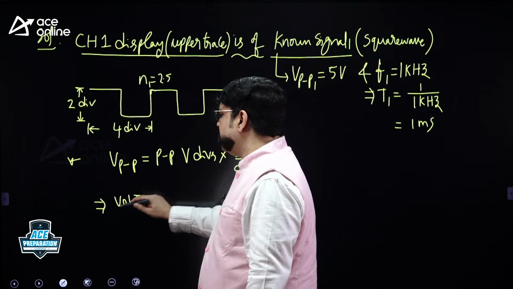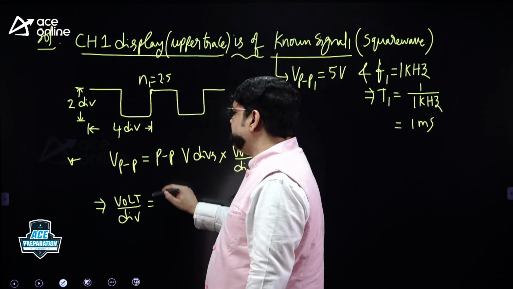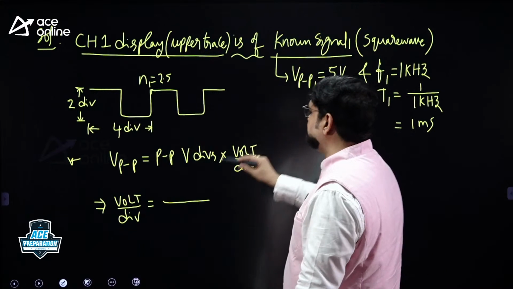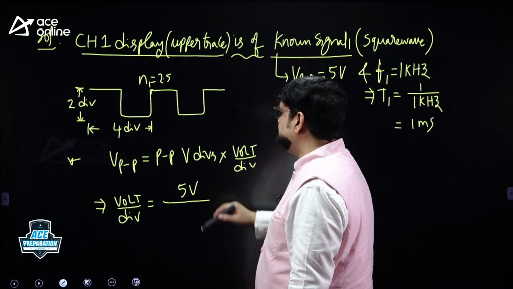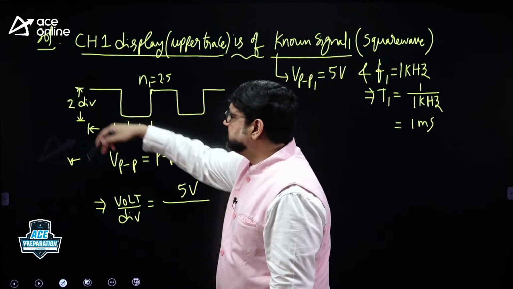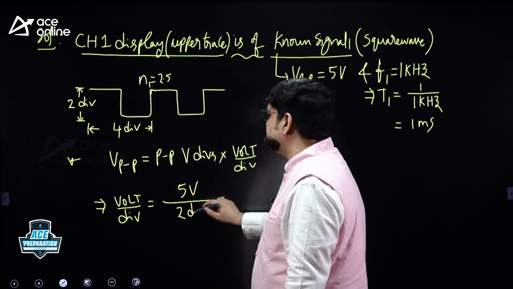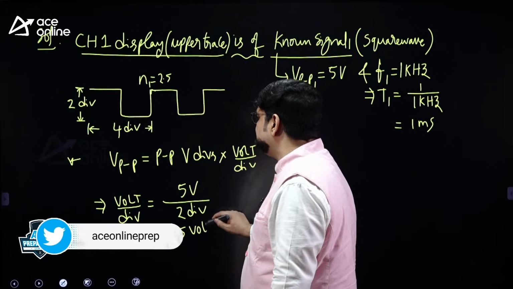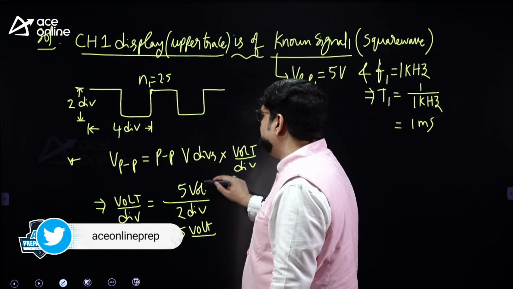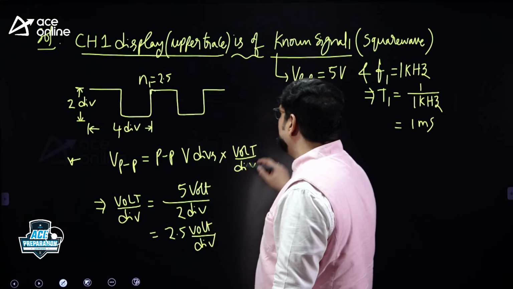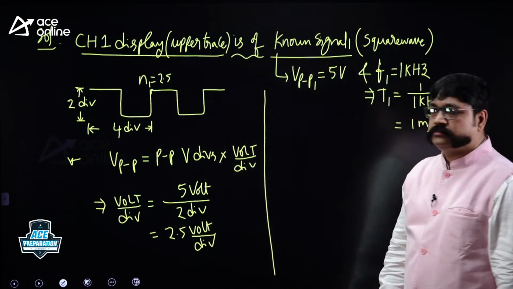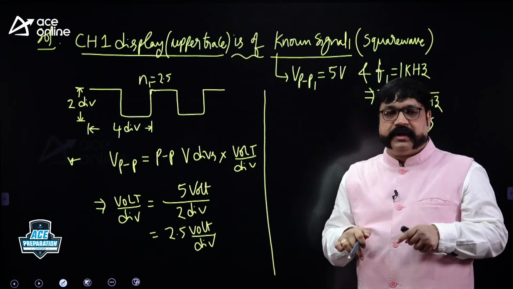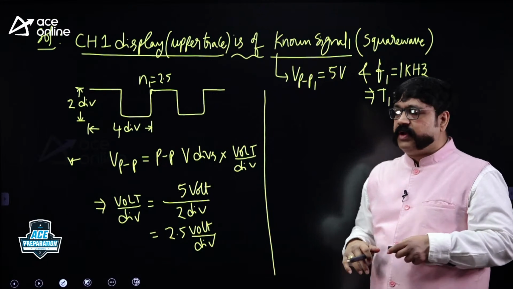So what is volt per div from this? Volt per div is peak to peak voltage by peak to peak vertical divisions. How much is the peak to peak voltage? Given here, 5 volts. How much are the peak to peak vertical divisions? Observe from the given diagram, 2 divisions. 5 by 2 is 2.5 volt per div. While observing the given diagram, you can do it directly; I am just doing step by step for you. So volt per div, which is not given in the question, I calculated using the given data of statement 1.